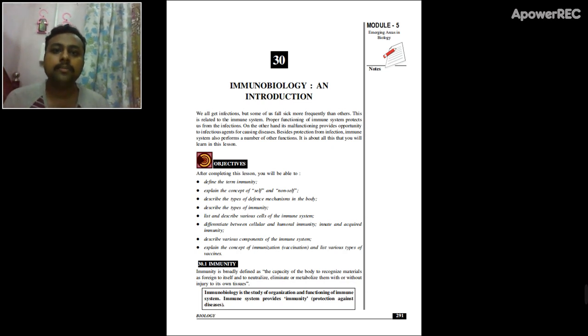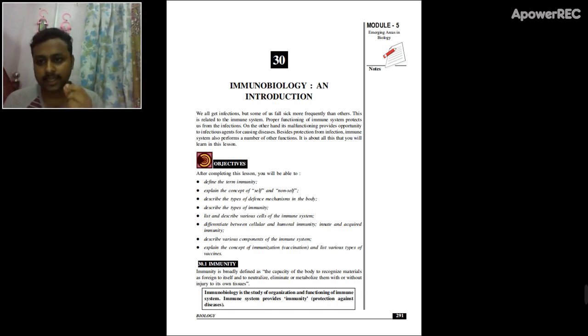There is another term, which is the immune system. The immune system is a kind of system present inside our body, consisting of molecules, cells and organs which continuously coordinate with each other to protect the body. So there are certain kinds of defense mechanisms present inside the body which protect it whenever a pathogen or foreign substance enters the body and tries to harm it.